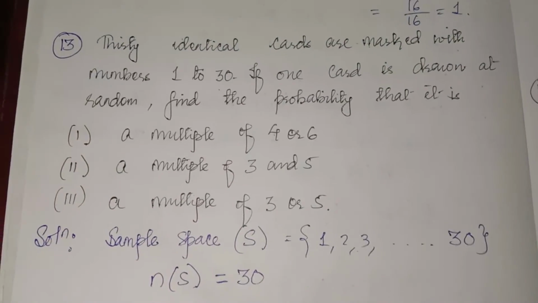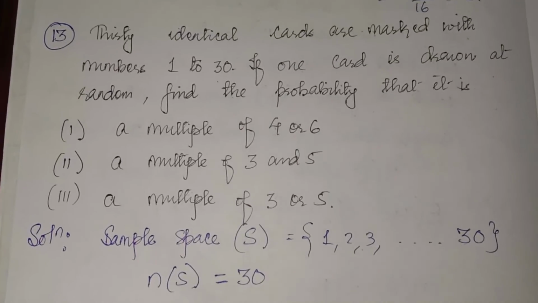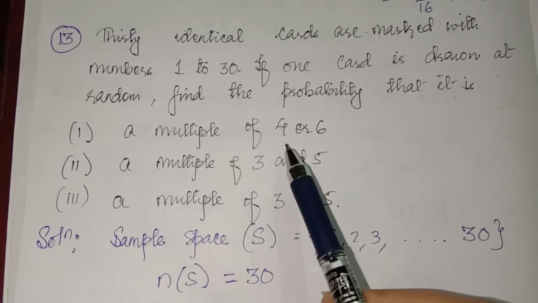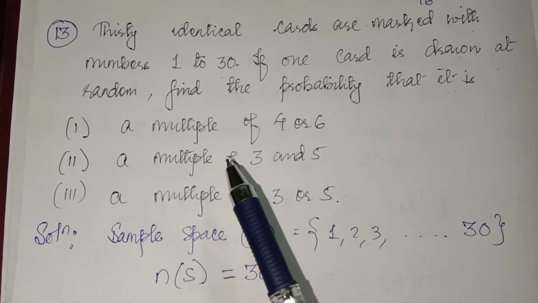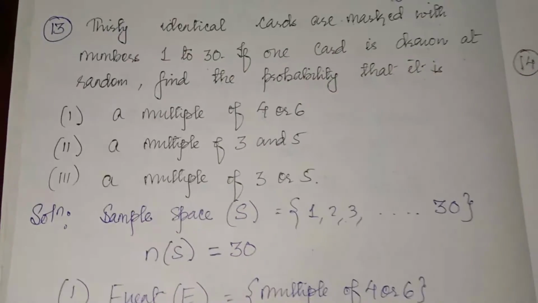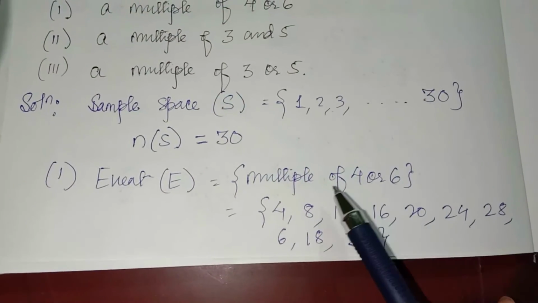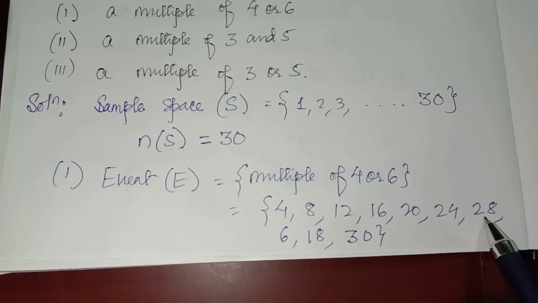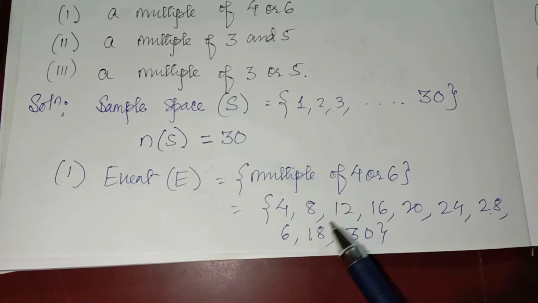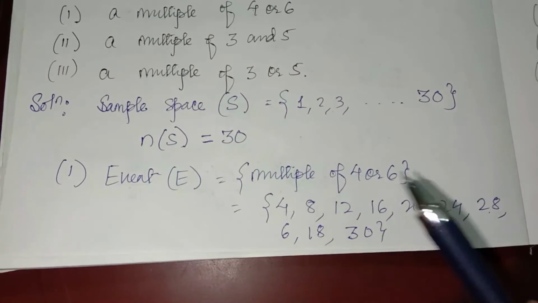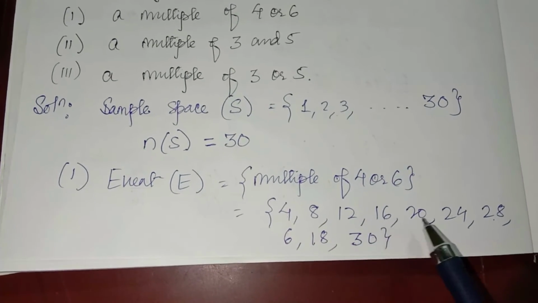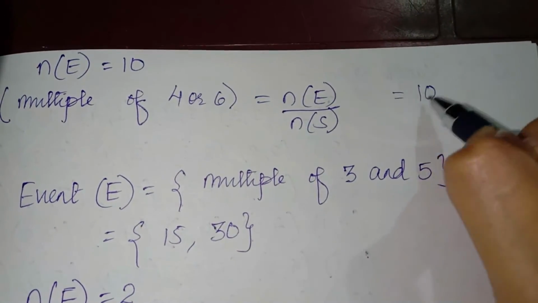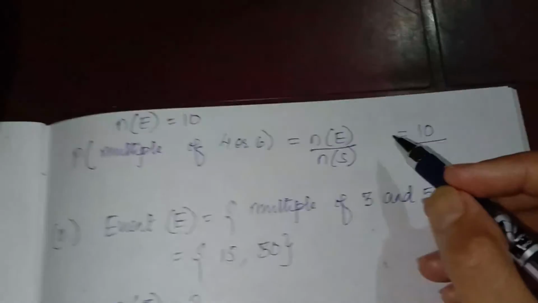First question is, whenever you choose a card, what is the probability that the number written on the card is a multiple of 4 or 6? Or means you have to consider all the multiples of 4 and all the multiples of 6 without repeating. So first we will write the multiples of 4: 4, 8, 12, 16, 20, 24, 28. And the multiples of 6 are 6, 12, 18, 24, 30. So total there are 1, 2, 3, 4, 5, 6, 7, 8, 9, 10. So the probability is 10 divided by 30.